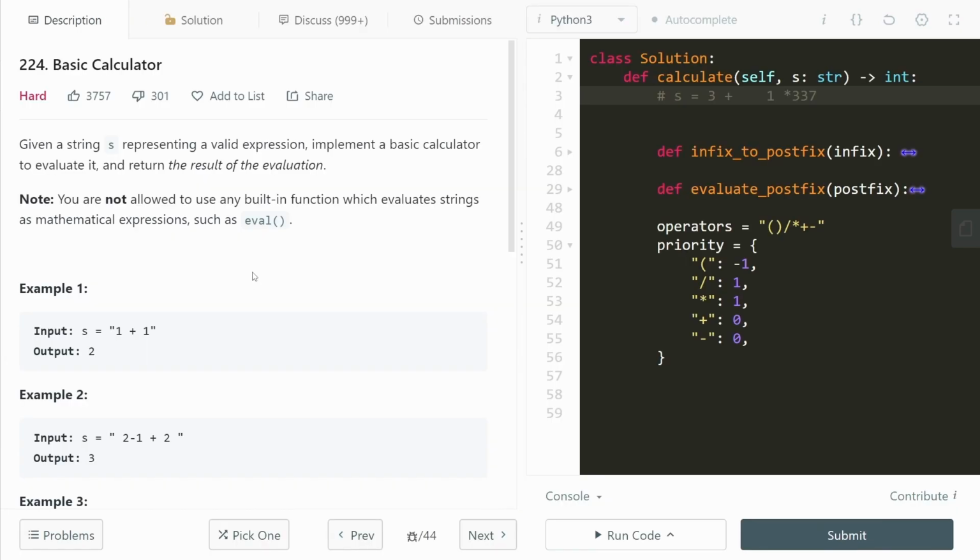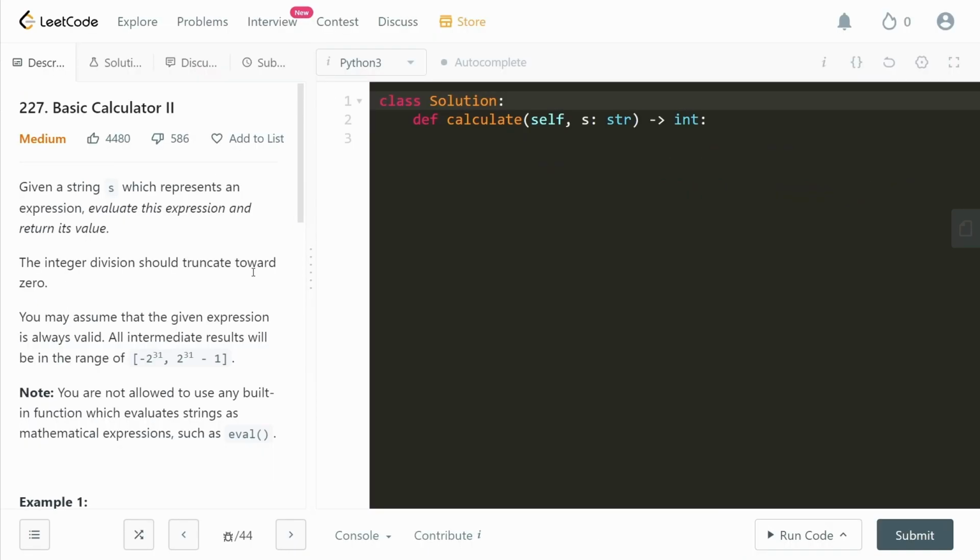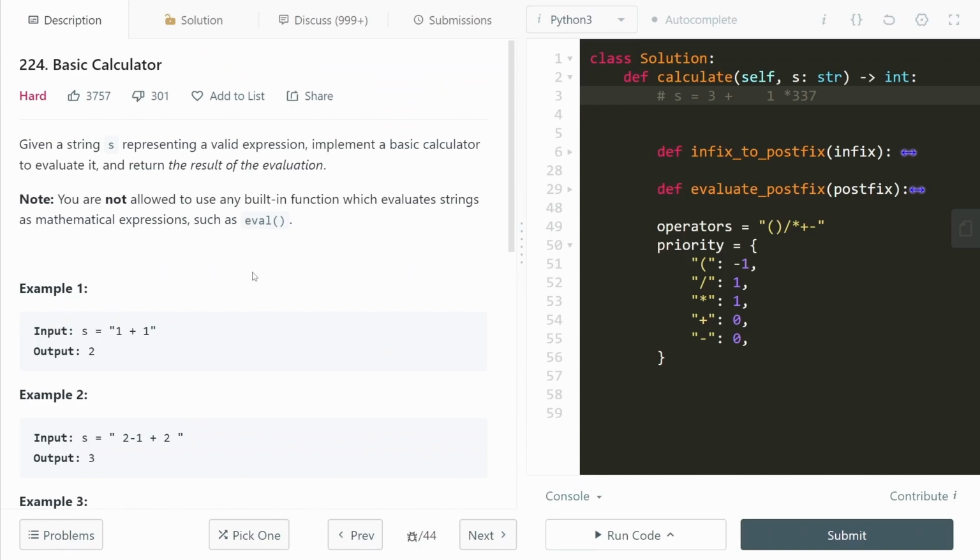Hello everyone and welcome. In this video, we're going to implement basic calculator 1, 2 and 3 all using the same exact code. Believe me, I'm going to do a copy paste like nothing you've seen before.